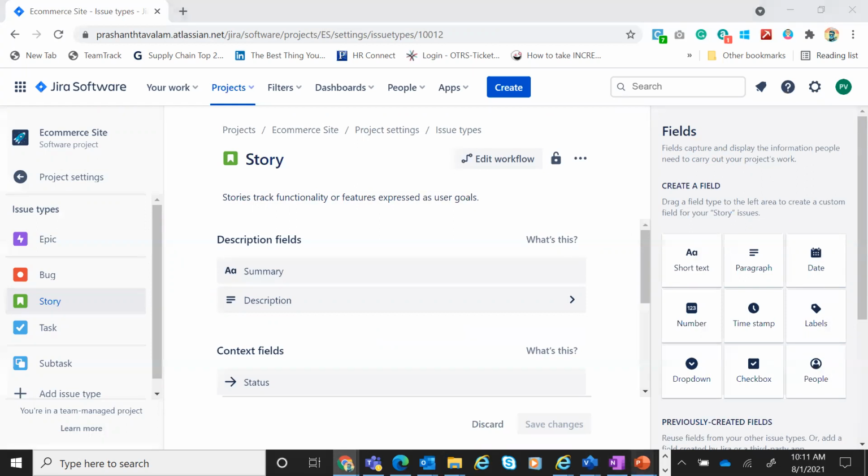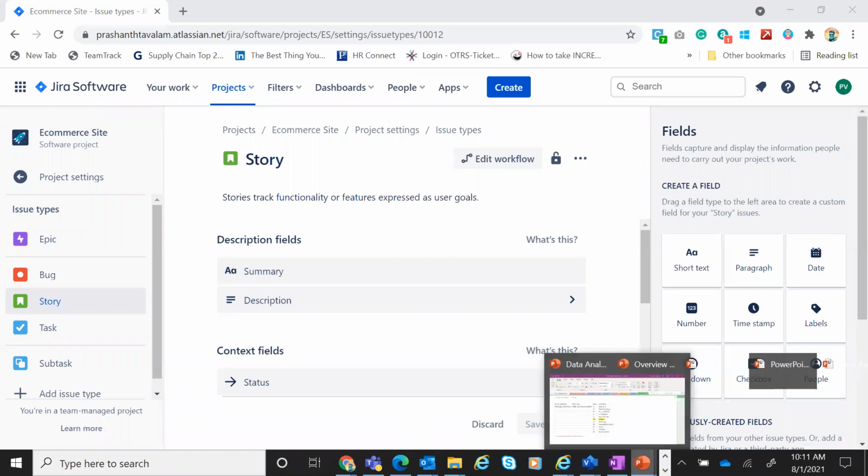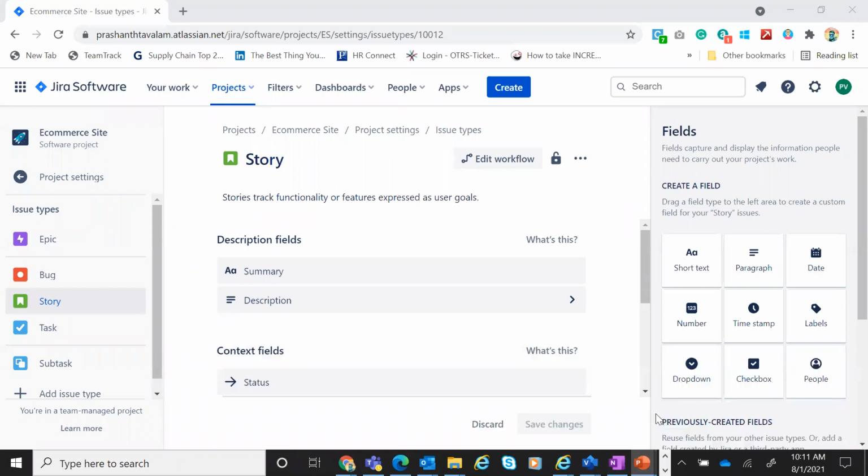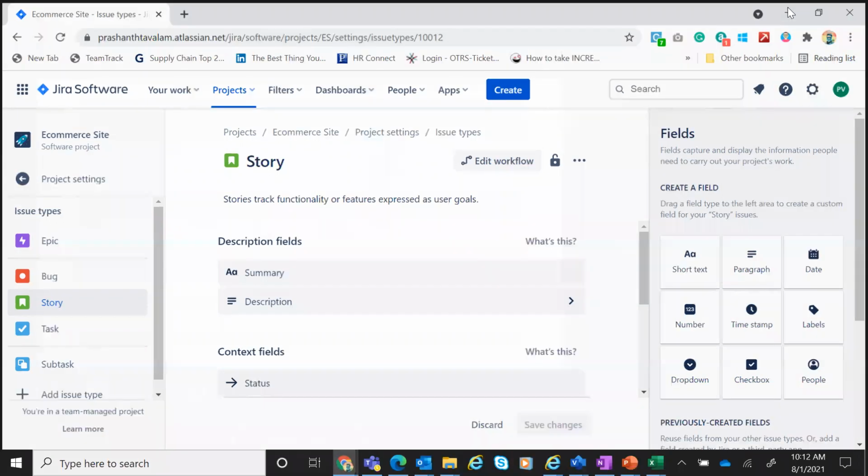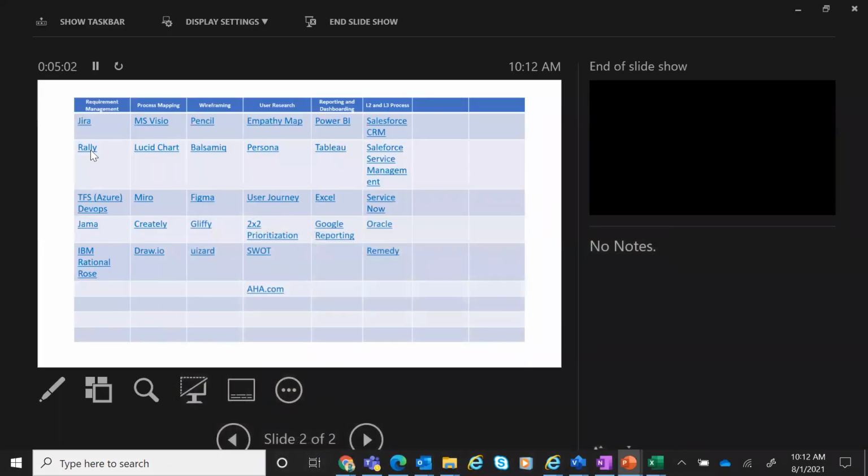Okay, so the other tool I explained to you, from the requirements point of view, was Rally. I hope you're able to see my screen, right?